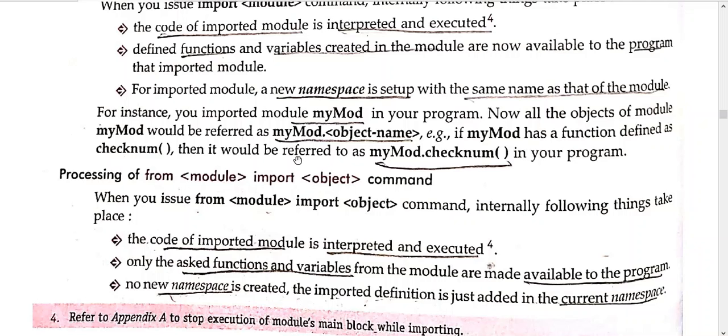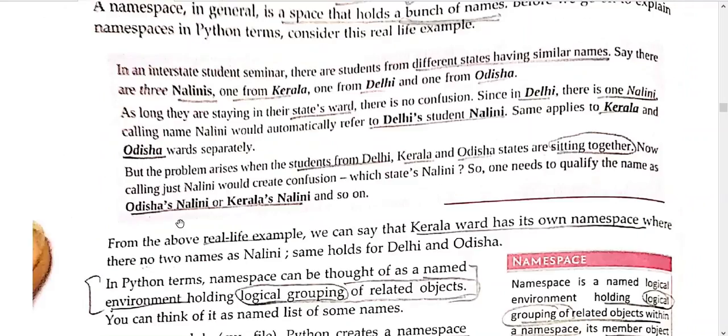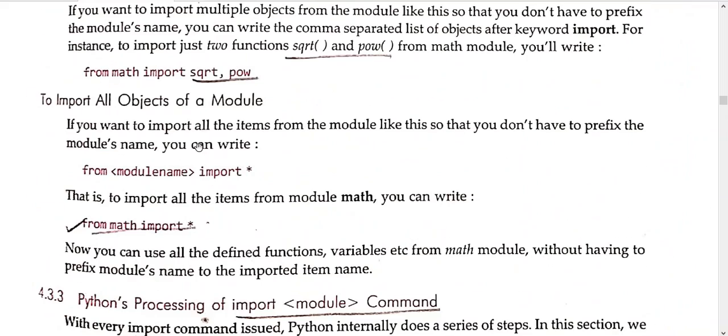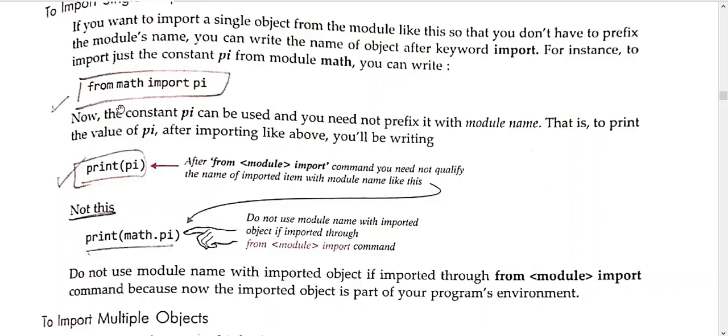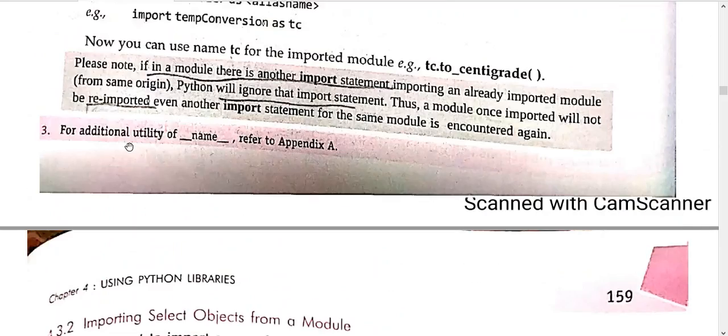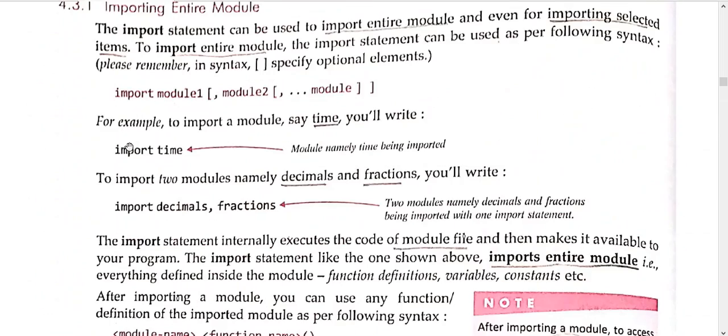And if you are trying to access a particular object of that module, what will happen? See, previously we have seen two ways are there. Either you import the complete file, as we have done, like import time.